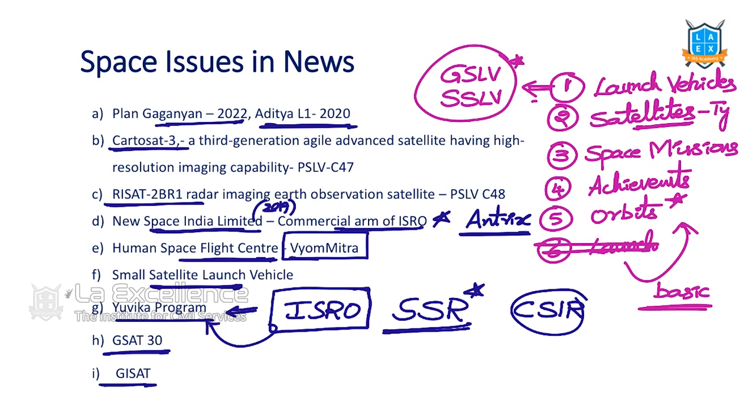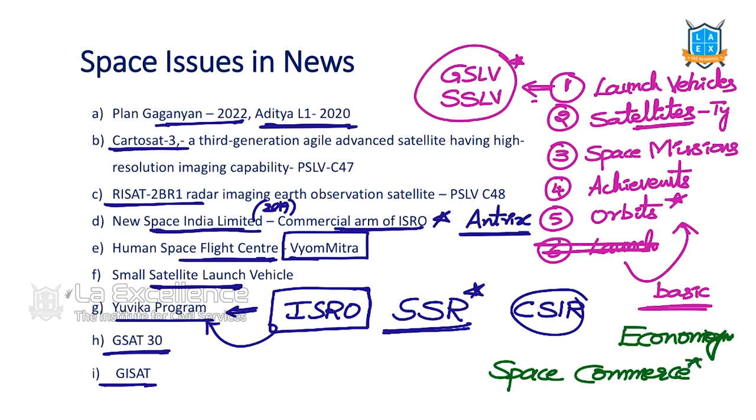Why am I repeating it? This year, specifically in the economic survey, generally they don't mention space technology. In economic survey part 2, they specifically mentioned space commerce. In previous years' economic surveys, this was not there.